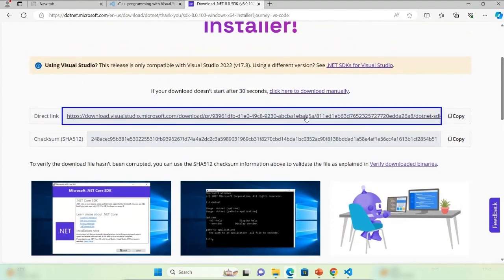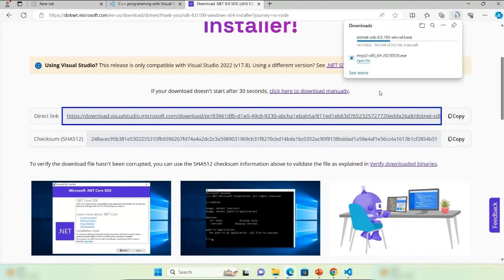Click on the direct link. It will download your .NET SDK into your system. Still downloading.